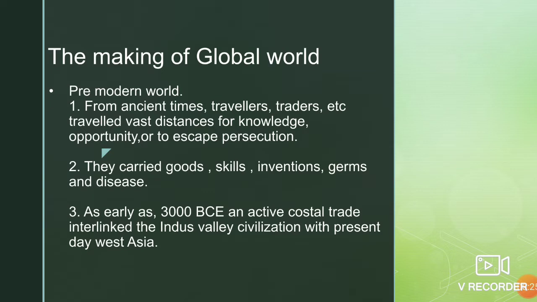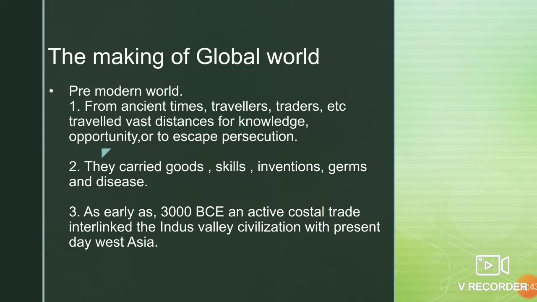As we think about the dramatic and visible signs of global interconnectedness in our lives today, we need to understand the phases through which this world in which we live has emerged. So, this is what we are going to study in the first topic, pre modern world.